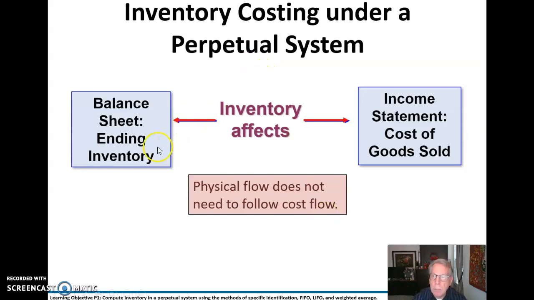Inventory costs under a perpetual system, the balance sheet, ending inventory, and the income statement's cost of goods sold. Physical flow, important concept here, does not necessarily need to follow the cost flow. That's kind of difficult for most beginning students to get, but that's how we're going to do it here.